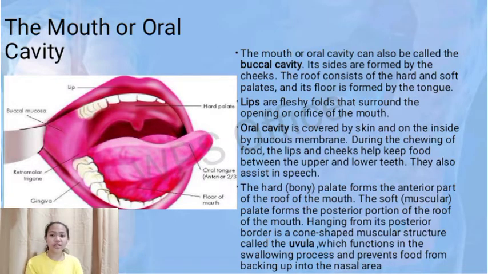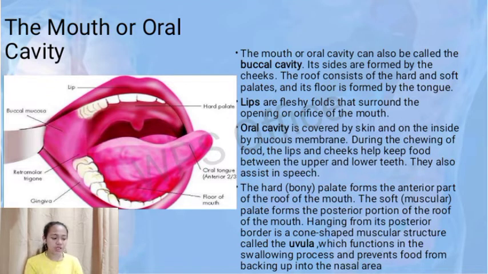The oral cavity is covered by skin on the outside, and on the inside is the mucous membrane. During the chewing of food, the lips and the cheeks help keep the food between the upper and lower teeth. They also assist in speech. The hard bony palate forms the anterior part of the roof of the mouth. The soft palate forms the posterior portion of the roof of the mouth.